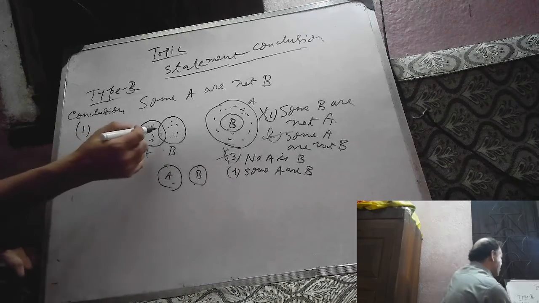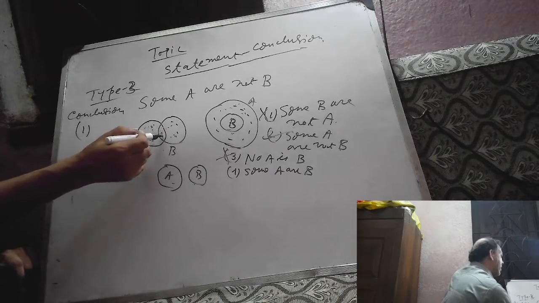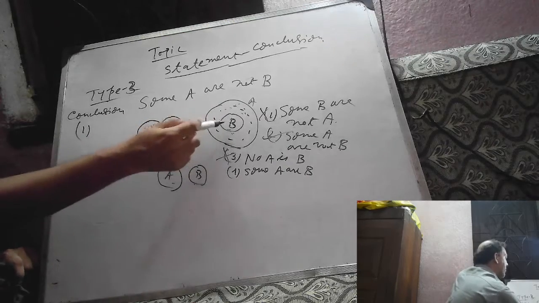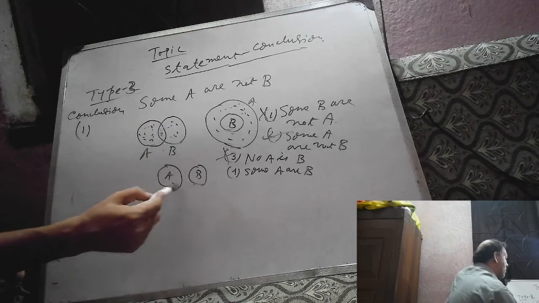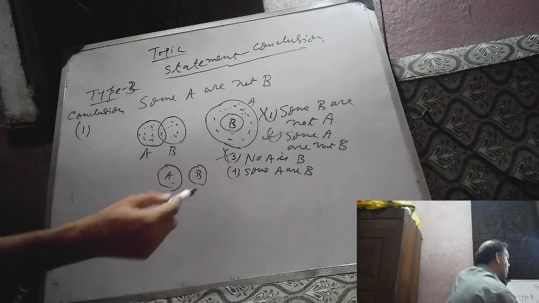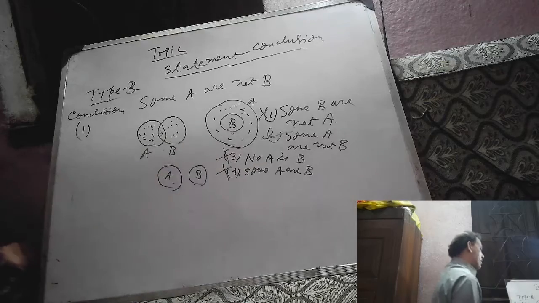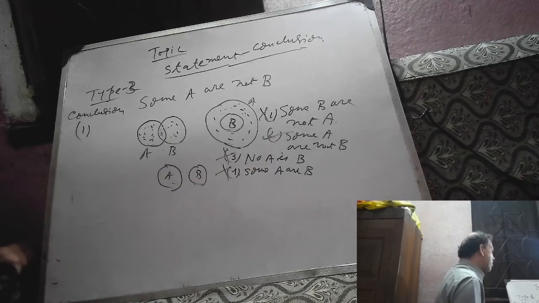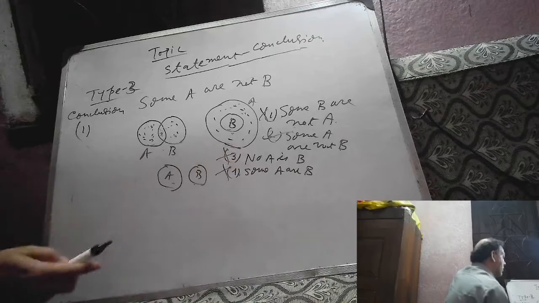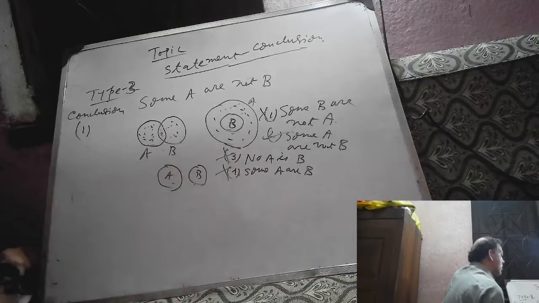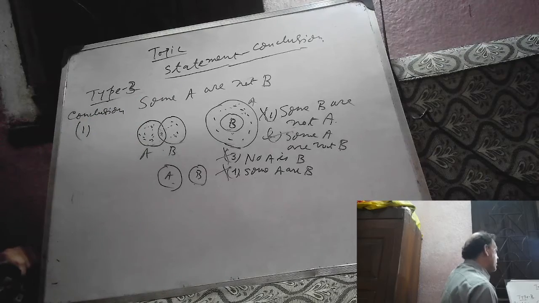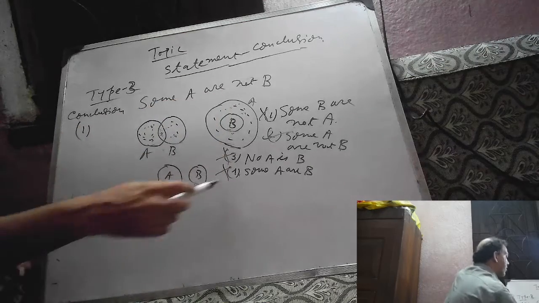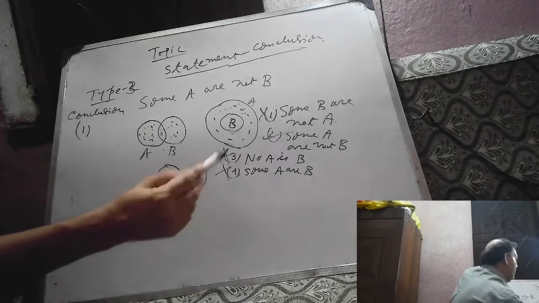Now, some A are B. From this Venn diagram, we can conclude that some A are B is definitely true, but this Venn diagram does not support this statement, so it is wrong. The given statement will be correct if all the possible Venn diagrams support it, but this Venn diagram does not support it, so it will not be true. So some B are not A is false. No A is B is also false. So some A are B is also incorrect.